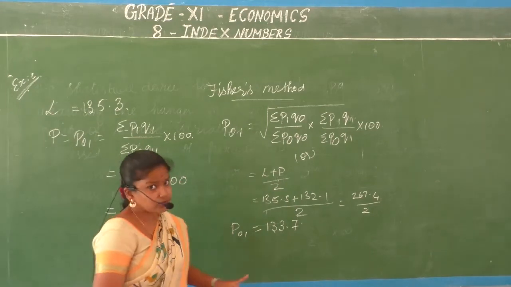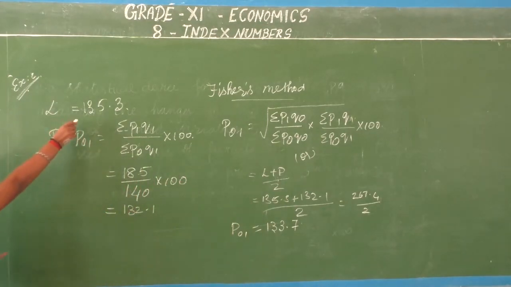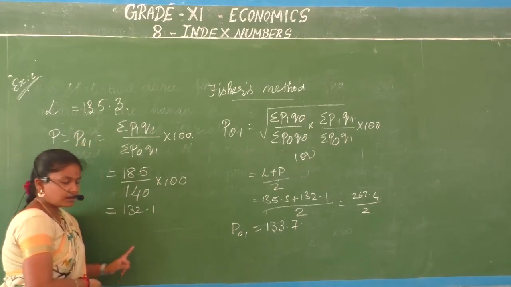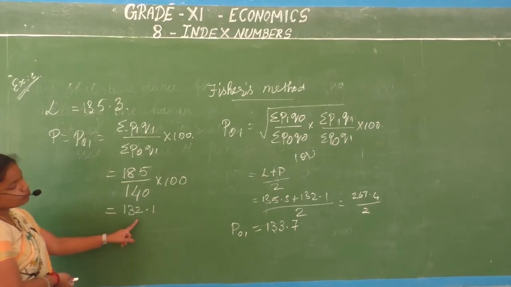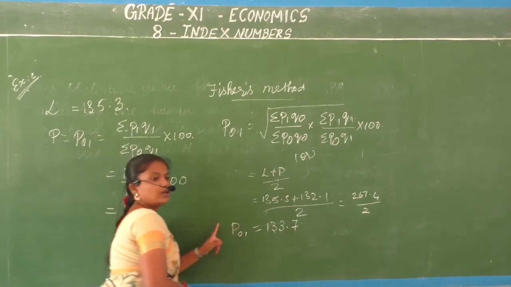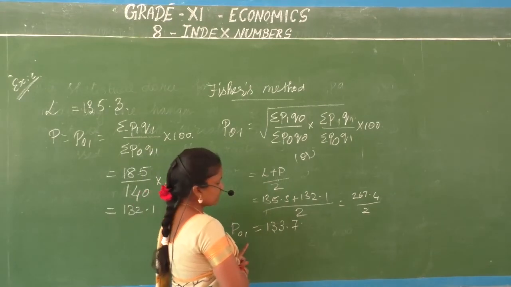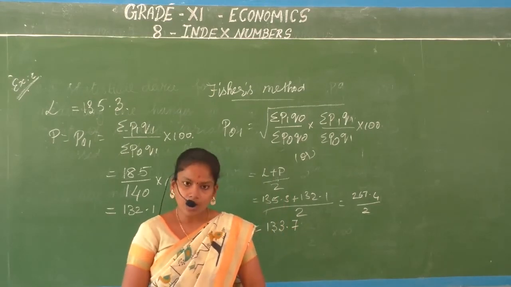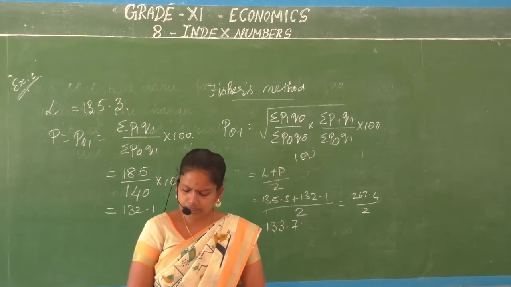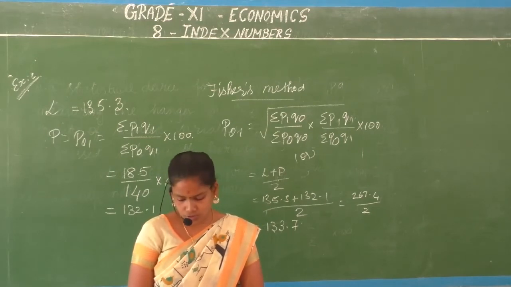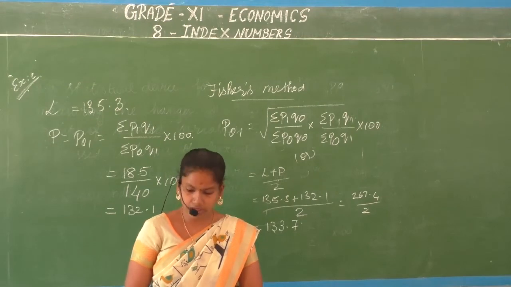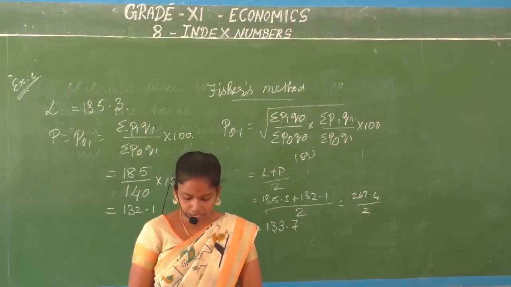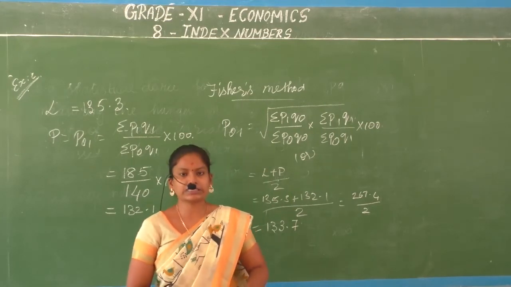Okay, so according to Laspeyres' method, the price has increased by 35.3%. According to Paasche's method, the price has increased by 32.1%, and according to Fisher's method, the price has increased by 33.7%. Understood, children? So in your exercise problems, they have asked you to calculate weighted index number. You can calculate it. It's very easy to calculate it. I hope you have understood the way to calculate your weighted index and simple index.